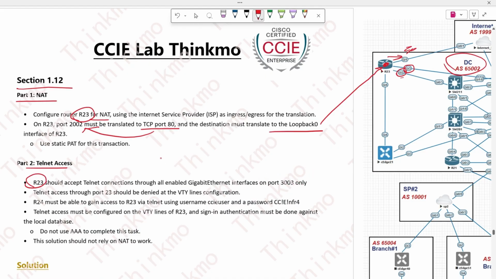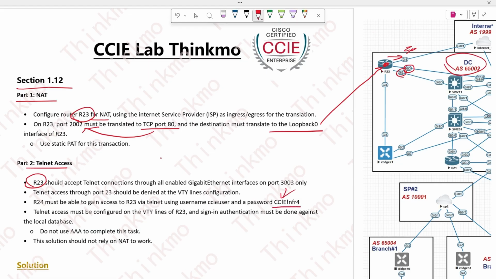We know the default port number for Telnet is 23, right? But here it wants us to use 3003, which means changing R3's port to 3003, right? This way, it's less likely to be attacked by others, right? And then the rest of the requirements are actually very simple. It just asks for some usernames and passwords, right? The password is this